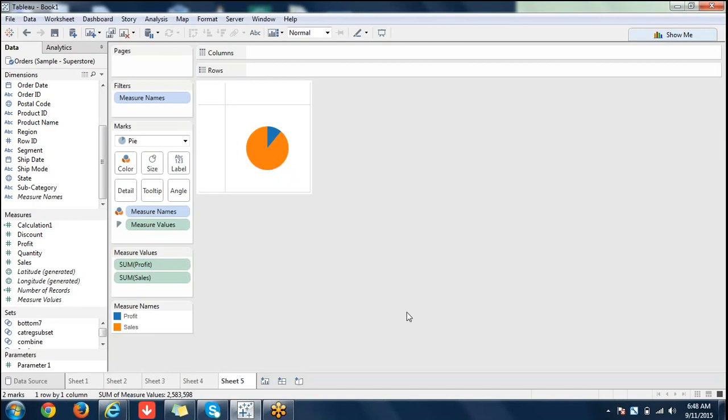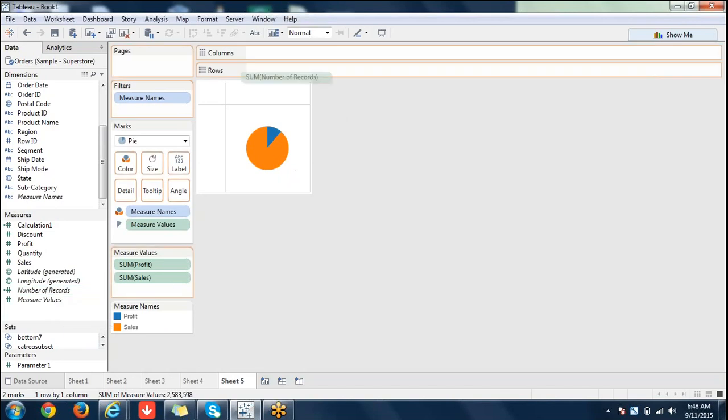Okay, this is the first thing. Get this shape and try to now create a dual axis. This is the first shape, just a pie chart, nothing else apart from that. Now what I do from now on is only to get that shape, nothing else.